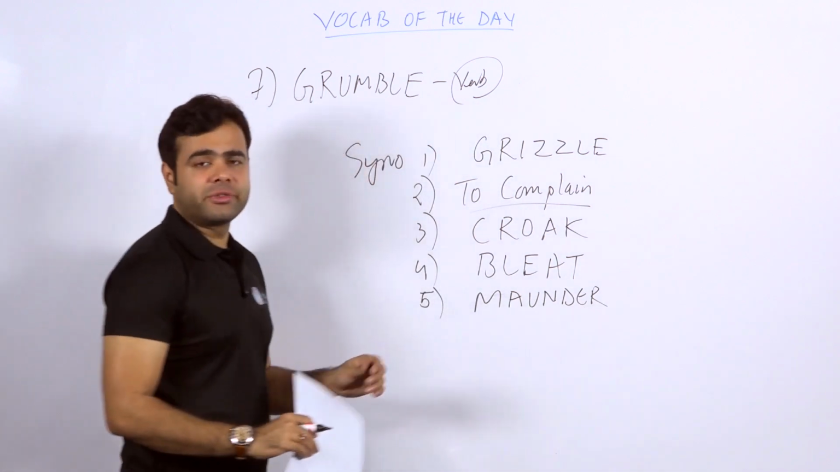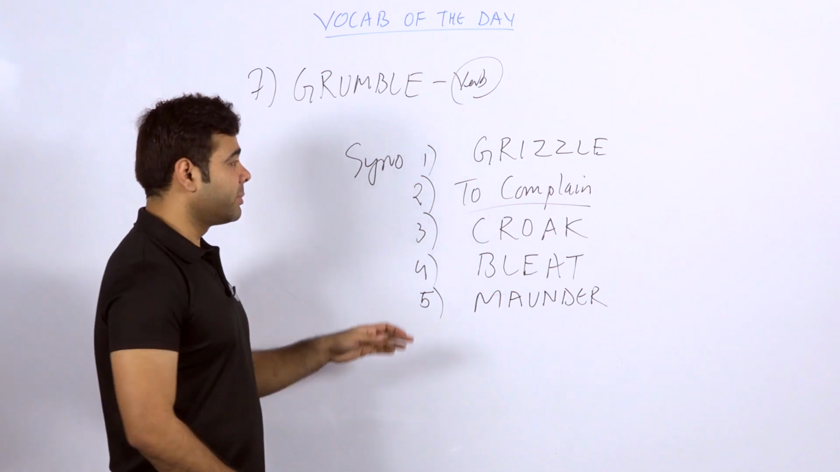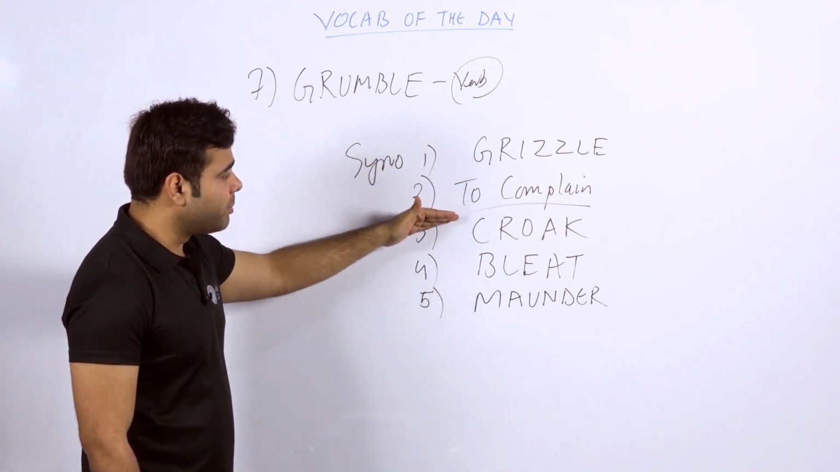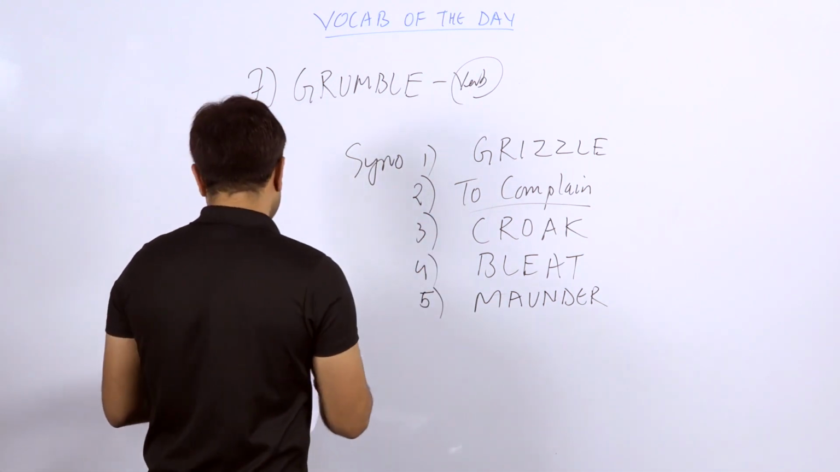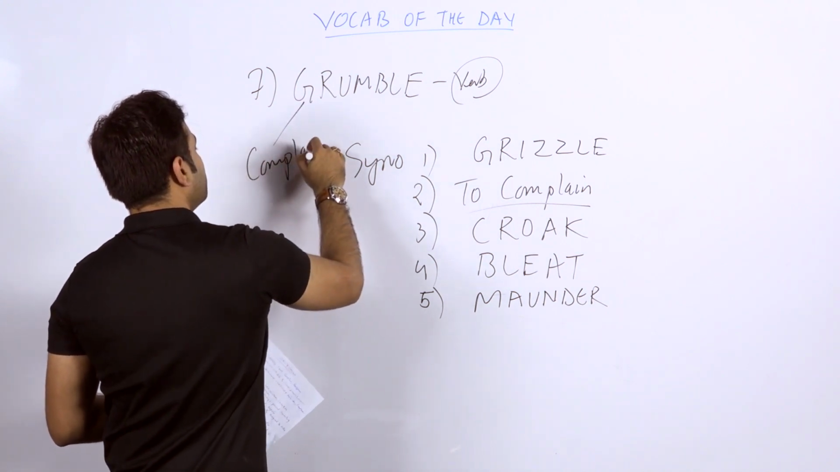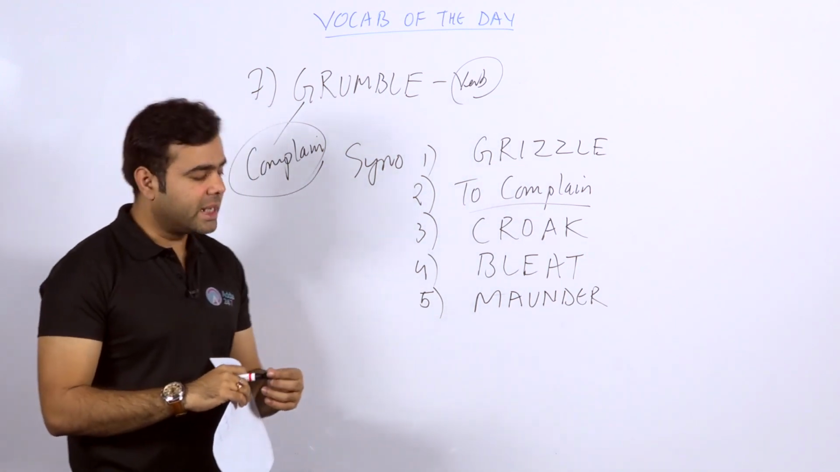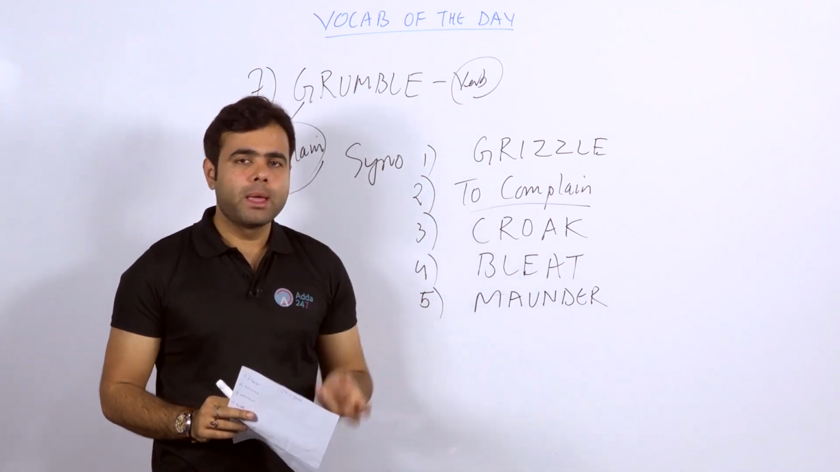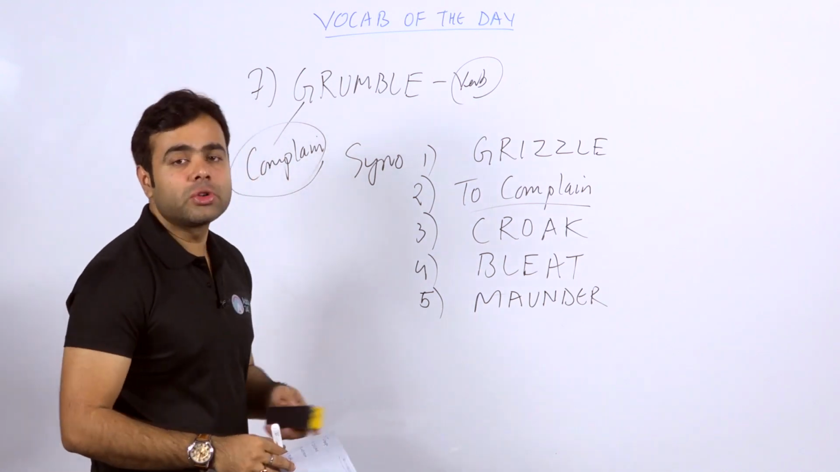I believe that this is a different word, obviously a new word to you, students. Grumble has so many words here: grizzle, to complain, croak, bleat, maunder. So grumble is just to complain about something, or when you are not happy with someone or something, complaining in the sense of grumbling. Not exactly murmuring. Murmuring is a soft usage of words while talking to someone, so as not to make someone realize what you are talking about.